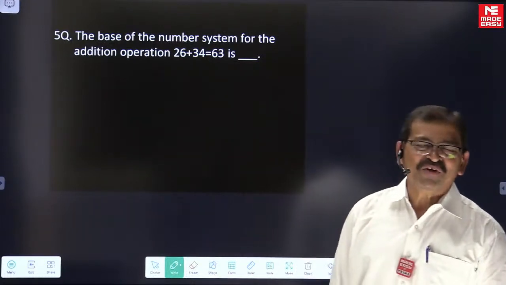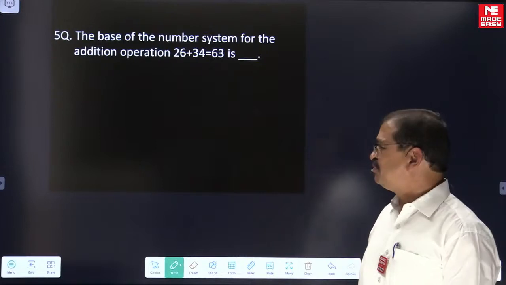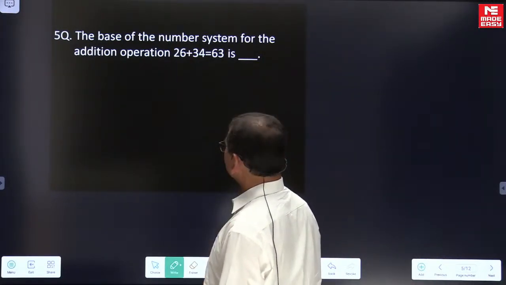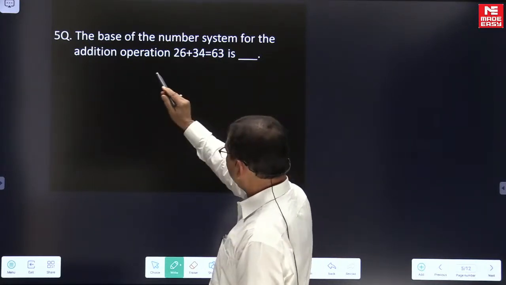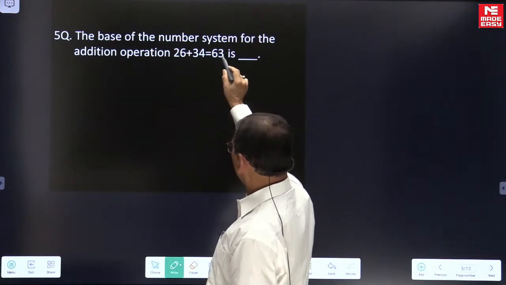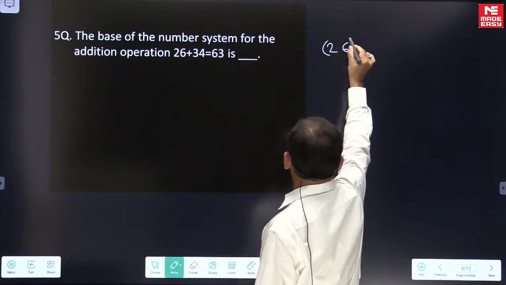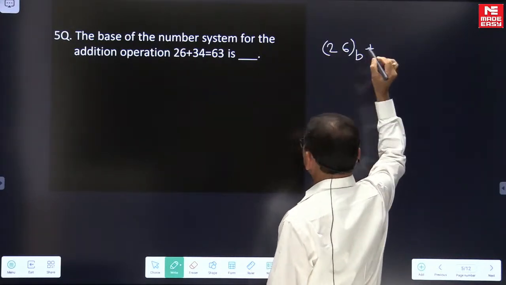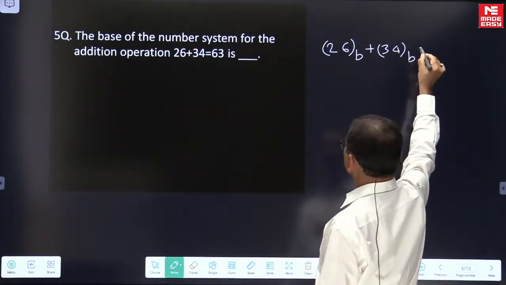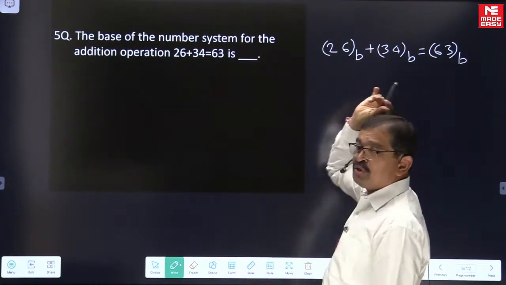Very good. Many of you have given the right answer. Of course, it is a simple, straightforward question. The question is: what is the base of the number system for the addition operation 26 plus 34 equal to 63? We don't know what the radix is, so the question is asking us to identify the radix value b.